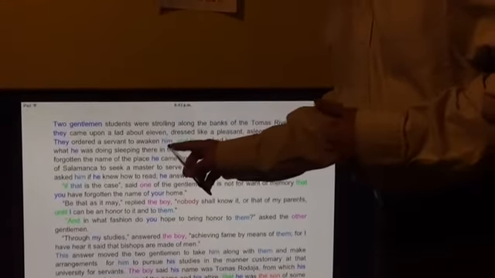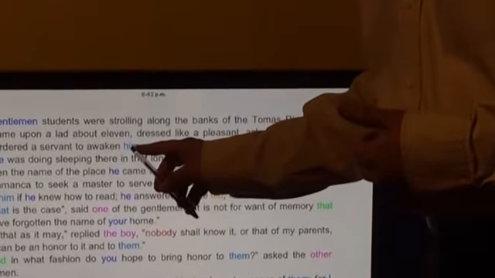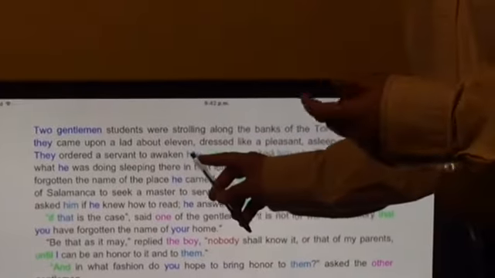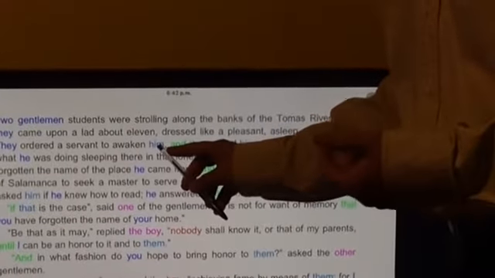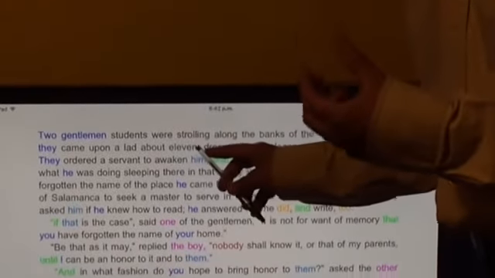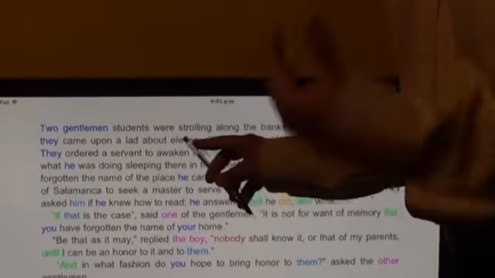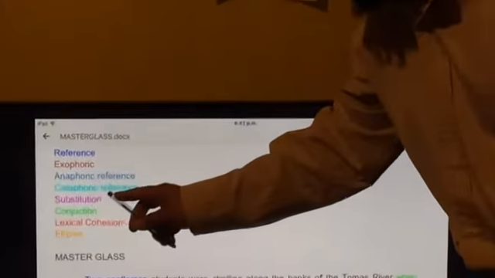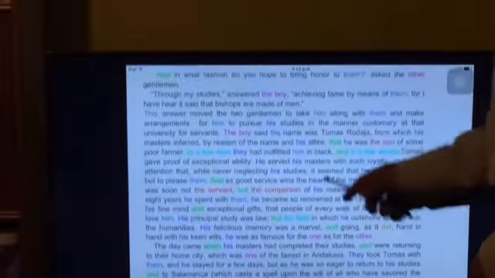Him, this is an object pronoun. Him is related to lad, I mean the boy. So we use anaphoric when we mention something or someone that was mentioned before. Let's continue. Let's see now cataphoric reference. Okay,